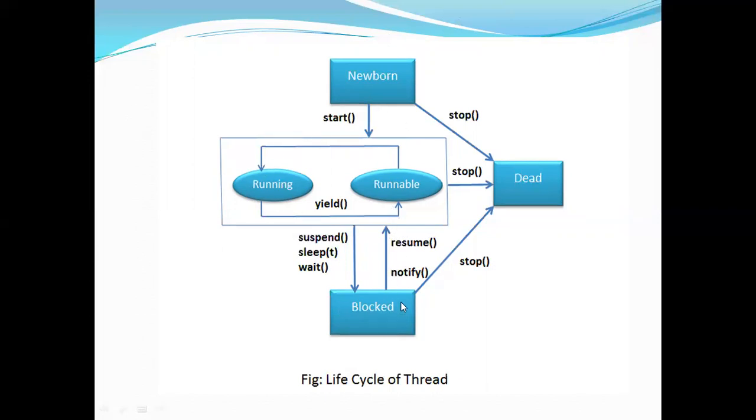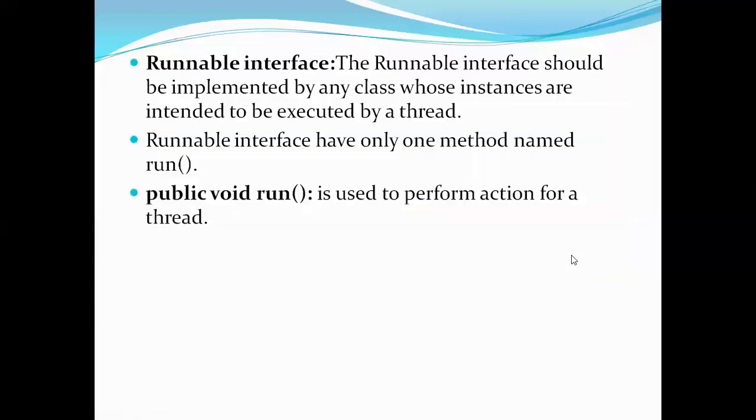Even in the blocked state, if you ask it to permanently stop its execution, then it will go to the terminated state. Here also, when the newborn is stopped, it will go here, and when it is running, stopped means it will go to this place. So this is the life cycle of a thread, along with the methods that you apply for each state. So this is about thread life cycle and methods.